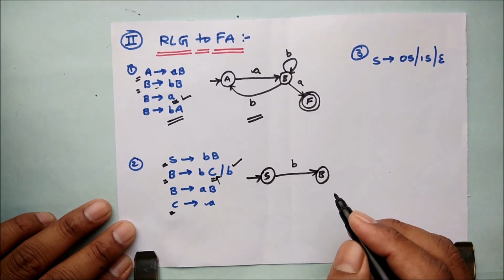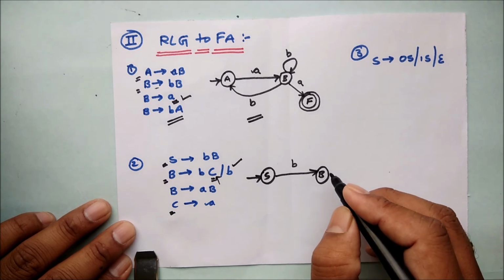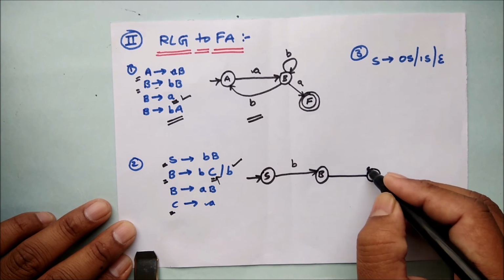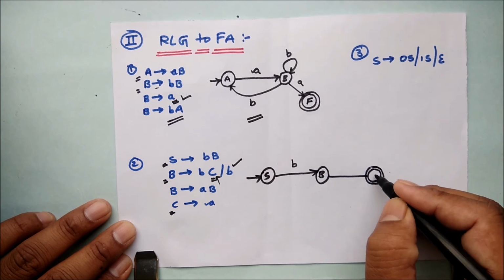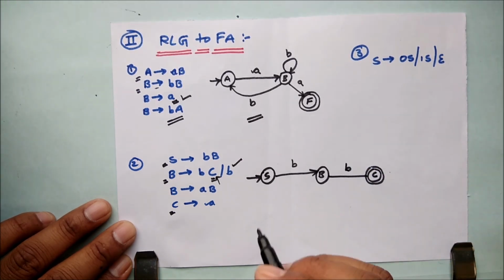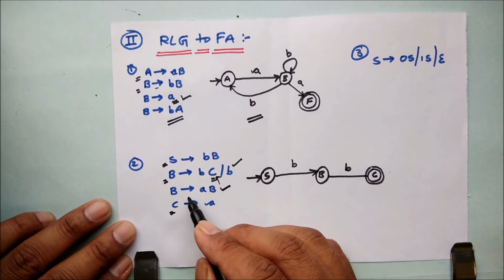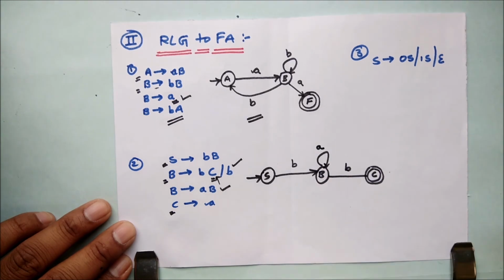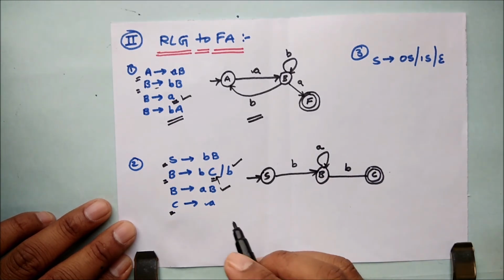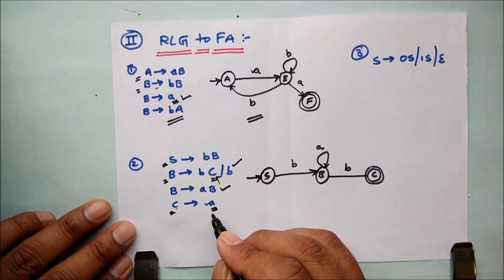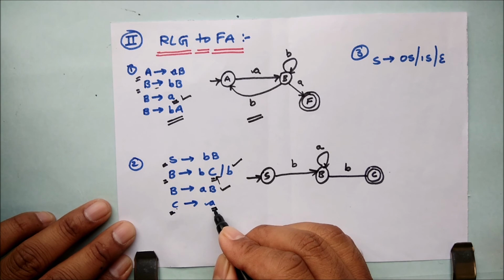All right. So B is transiting to C, which is my final state C, with input b. So this is the second production rule. The third production rule is that B is transiting to B with input a. As simple as it is. And then finally C is going to only a, and as I just now told you, if any non-terminal is going to a single terminal, it means that it is the final state.